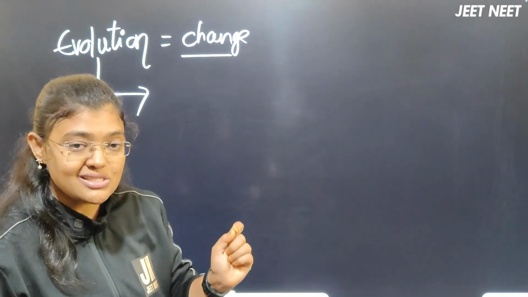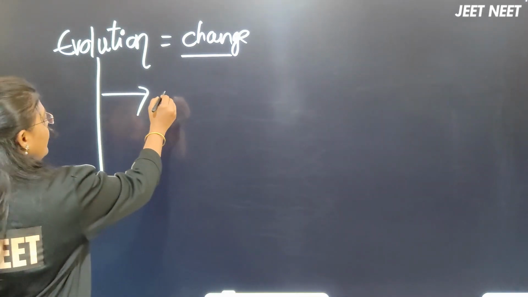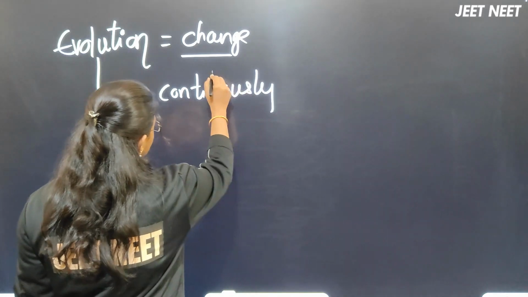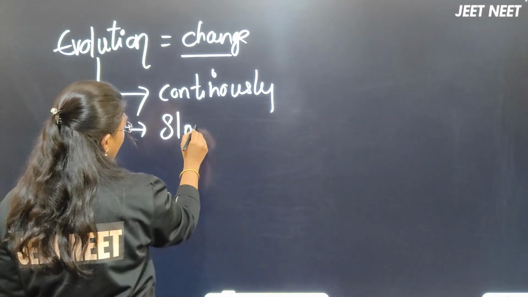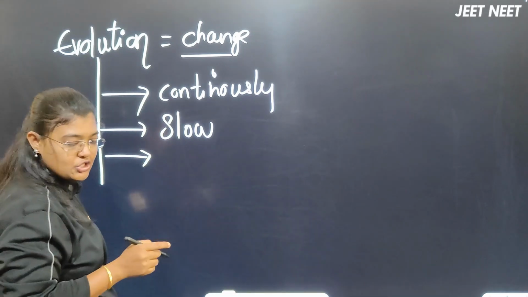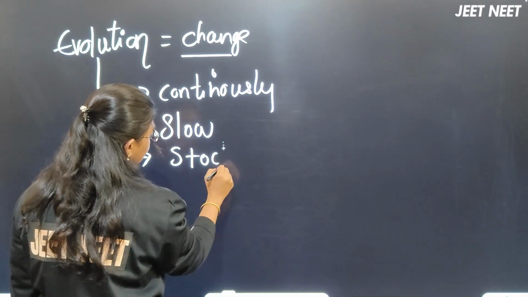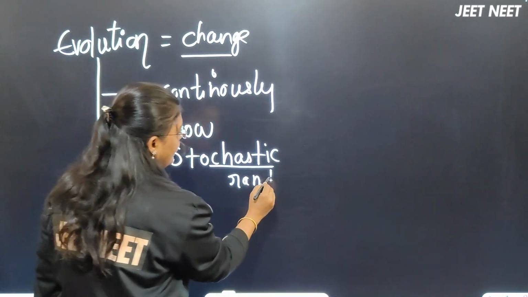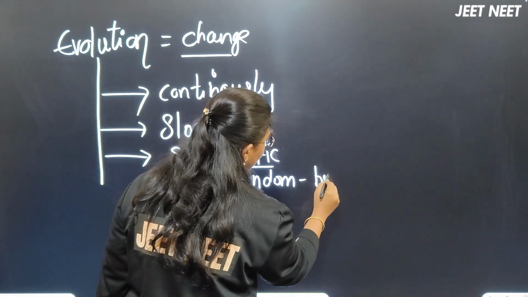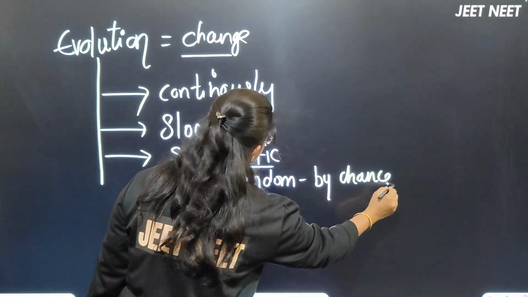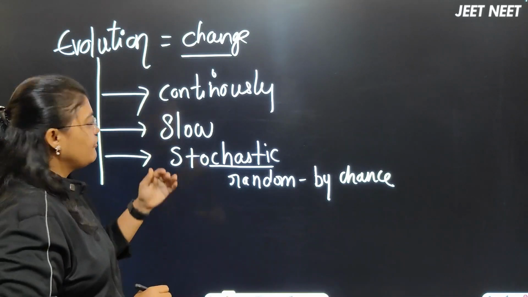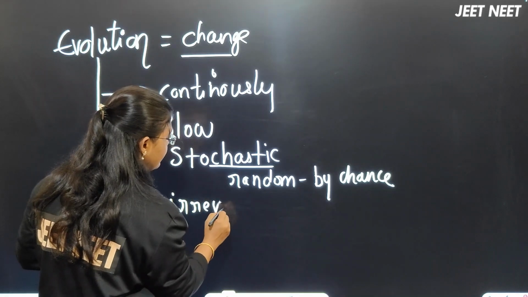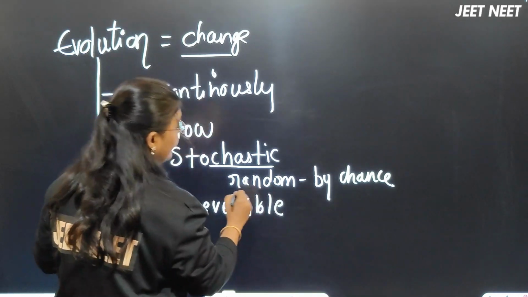Any change on this earth which is continuously happening, which is a slow process and which is a stochastic process. Stochastic, the word meaning itself is random, or we can call it by chance. Evolution is a continuous process which cannot be reversible also, means evolution is irreversible. Evolution process is irreversible.